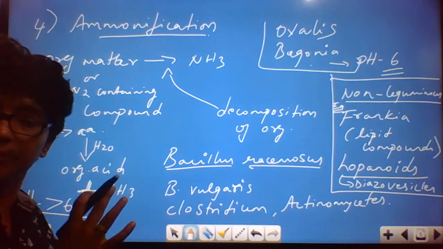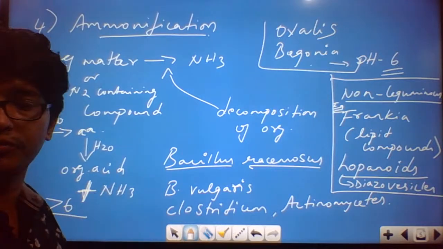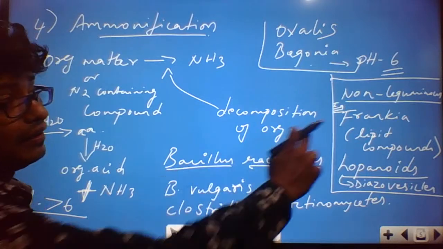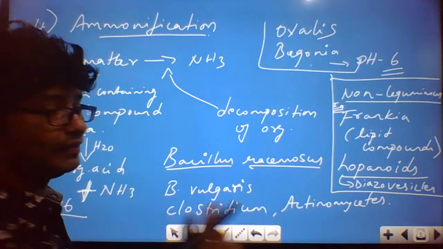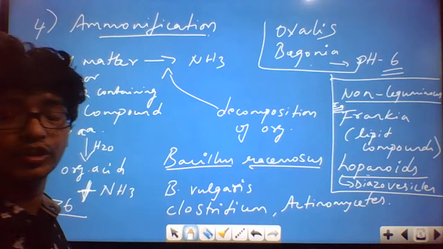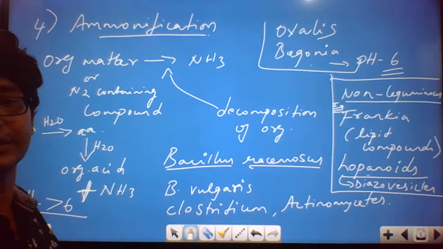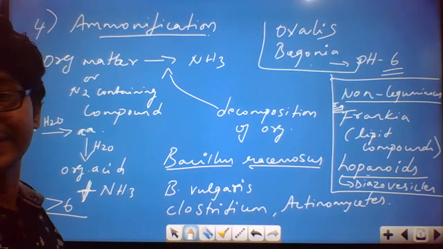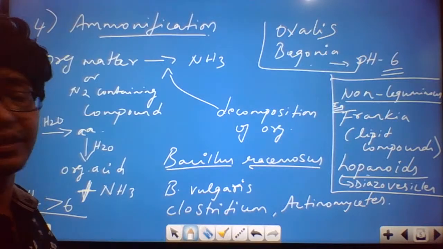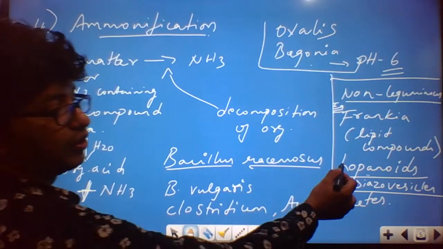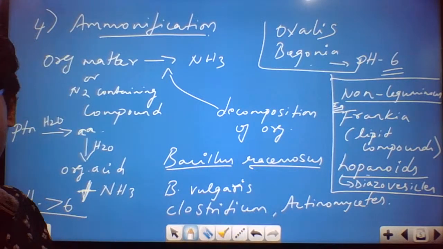We discussed some about the leguminous plants at the time of root nodule formation, but in non-leguminous plants, we have the structure called as openoids here. So what might be the function of these openoids in non-leguminous plants? Because the non-leguminous plants may not be having a symbiotic relationship. So what might be the function in this case?